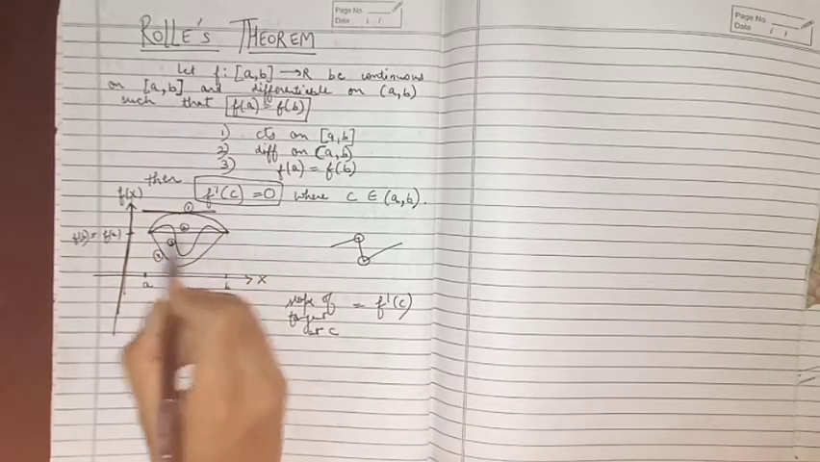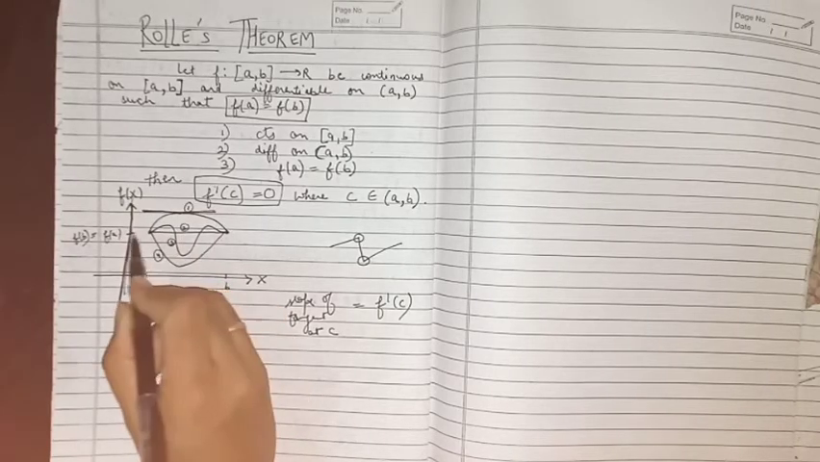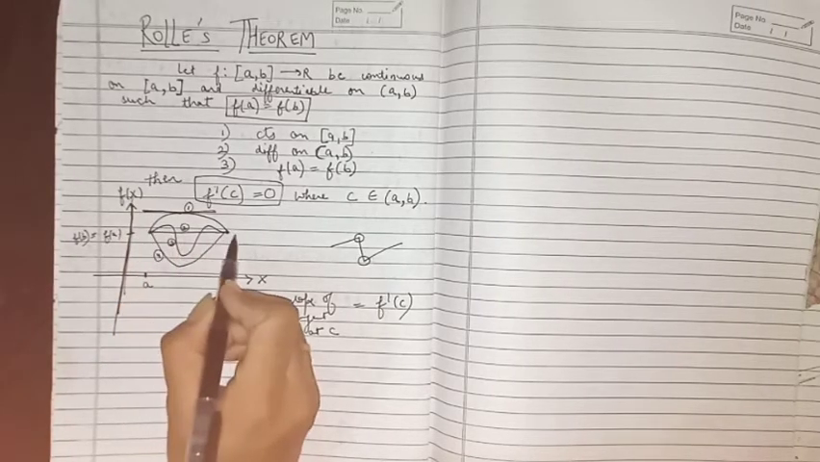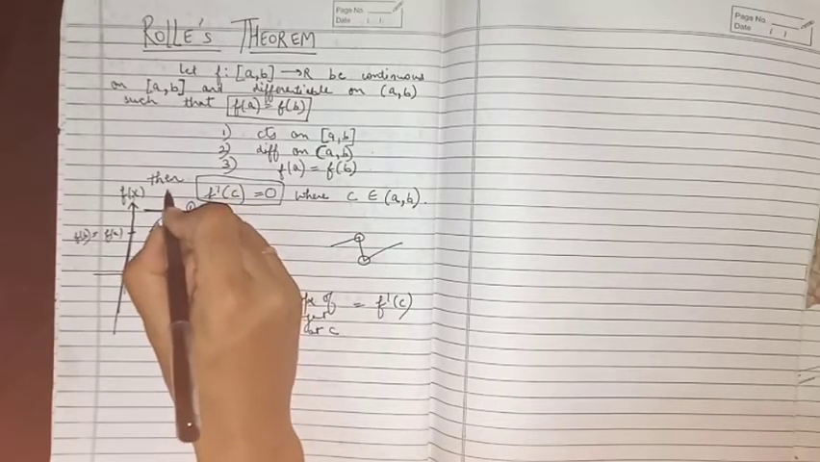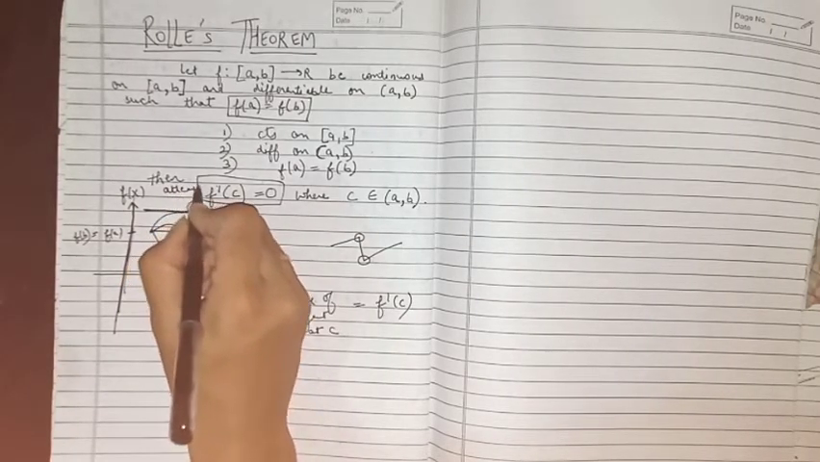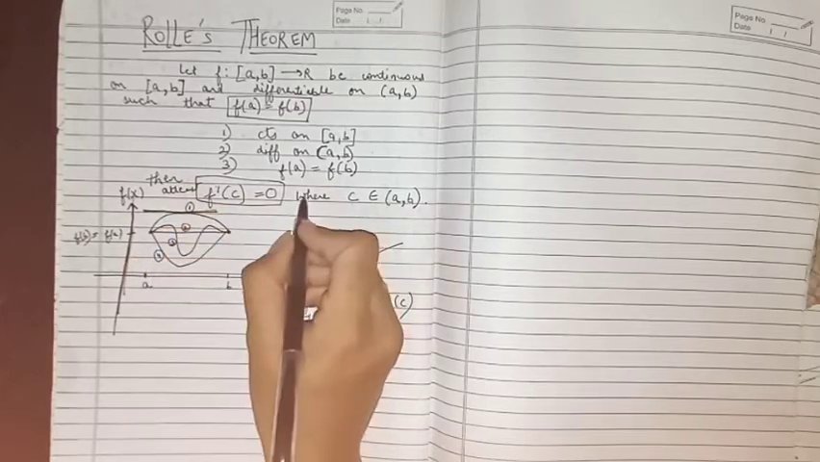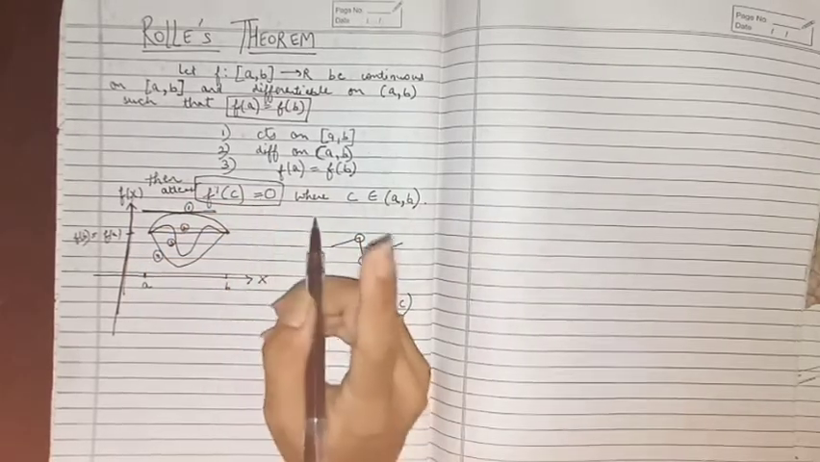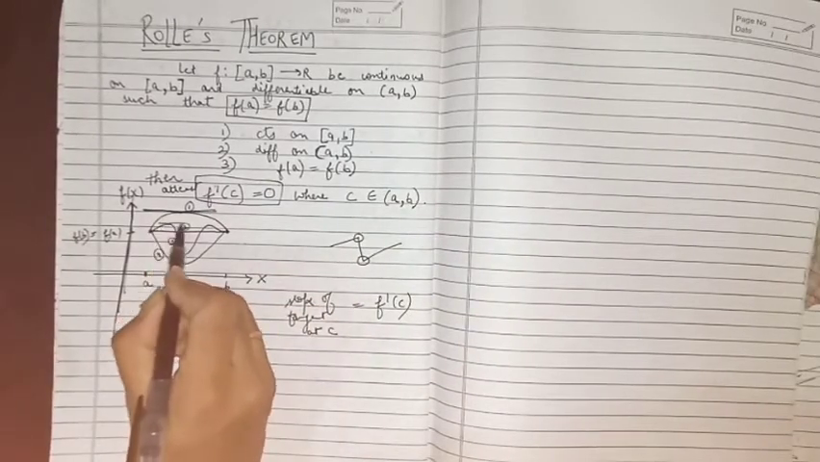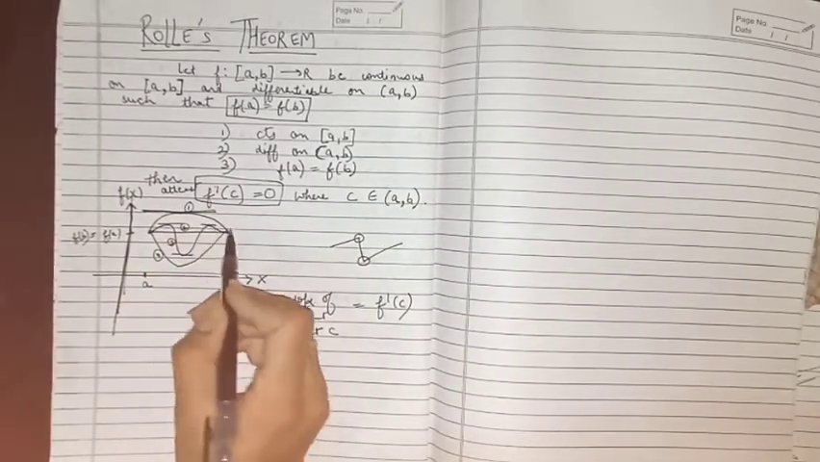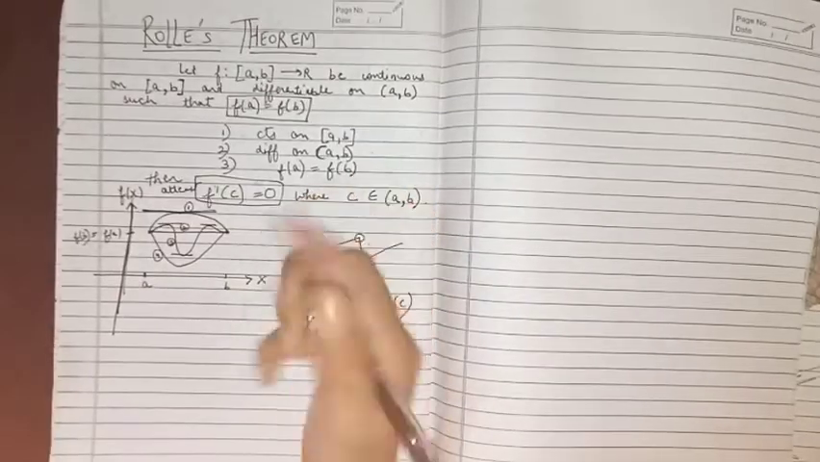For the second curve, all the points from A to B are my C points. There are infinitely many points. Actually there is one word, at least one C, right? At least one C, because there must be at least one C. It may be infinite C. For the third curve, this is my C, this is my C, this is my C. For the third curve, there are 3 C's which satisfy this condition.